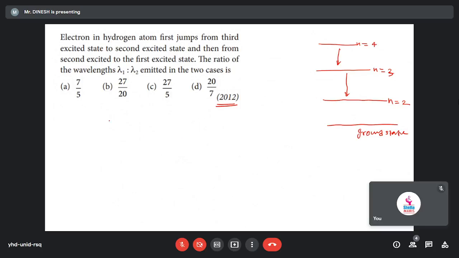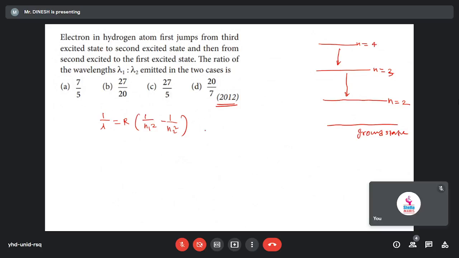Wavelength formula we know, na? 1 by lambda is equal to R into 1 by n1 square minus 1 by n2 square. So now tell me for the first one, when it's jumping from 4 to 3.